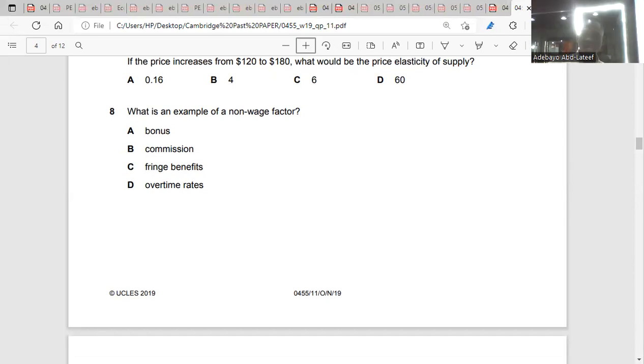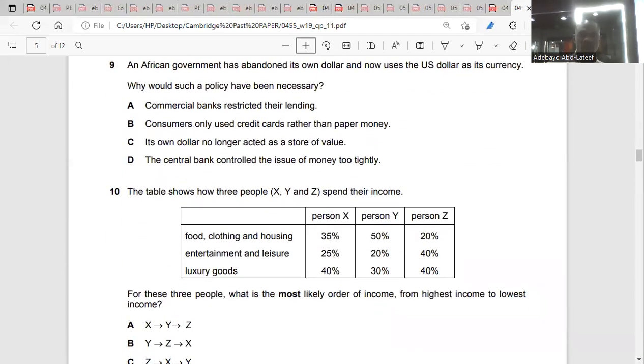Okay. Question 9. An African government has abandoned its own dollar and now uses the US dollar as its currency. Why would such a policy have been necessary? Why will a country adopt another country's currency? Commercial banks restricted their lending? No, it does not have to do with commercial banks.